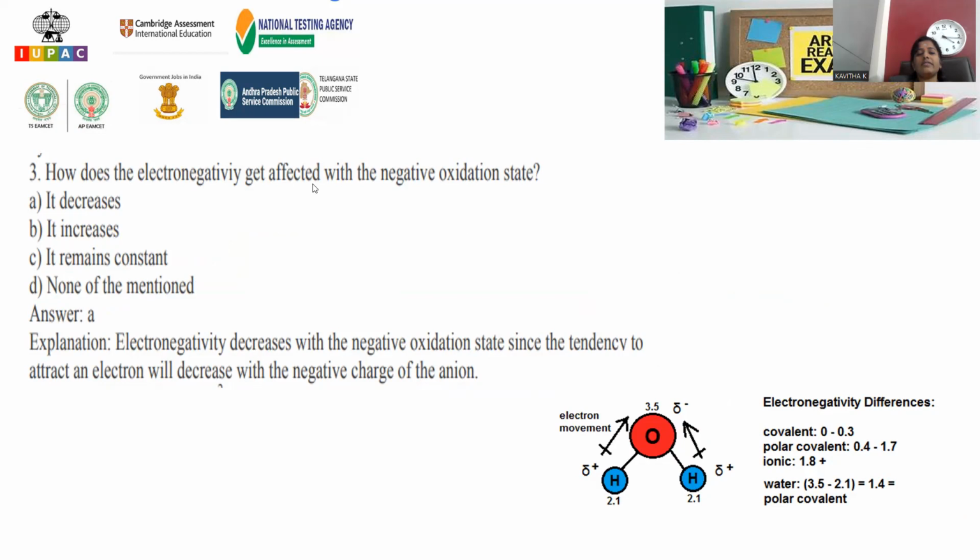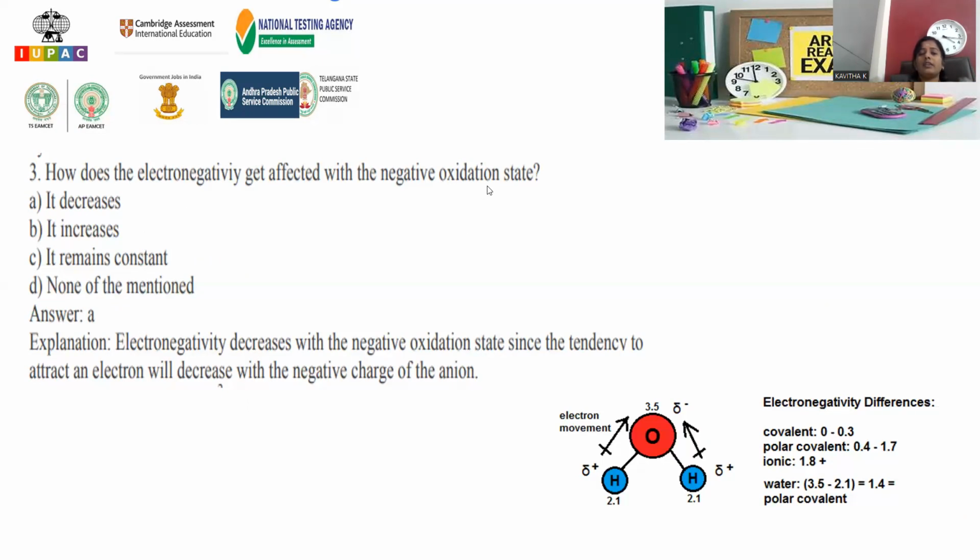How does electronegativity get affected by a negative oxidation state? If an atom or molecule already has a negative charge, how will electronegativity show its effect? Does electronegativity increase, decrease, remain constant, or can't we answer this? Which is your answer?